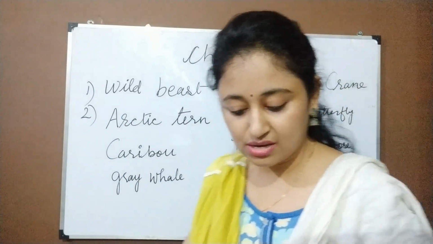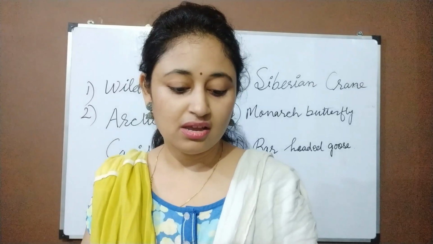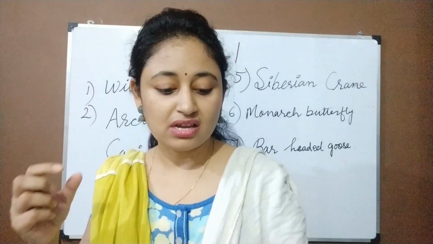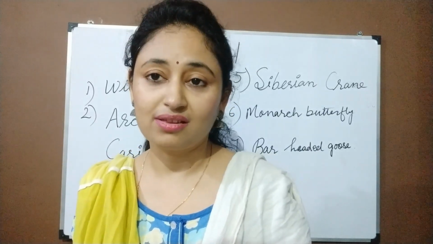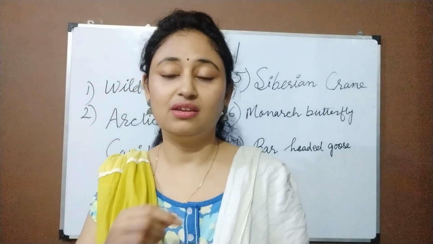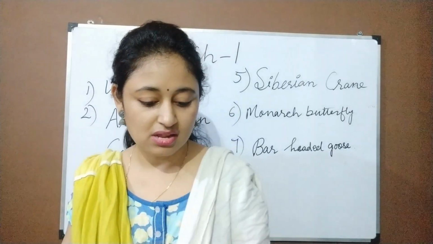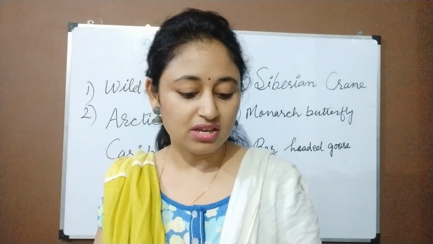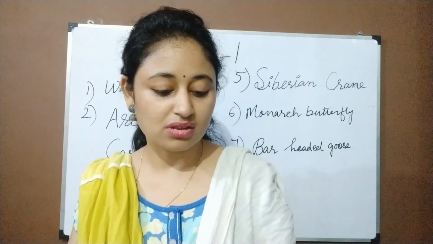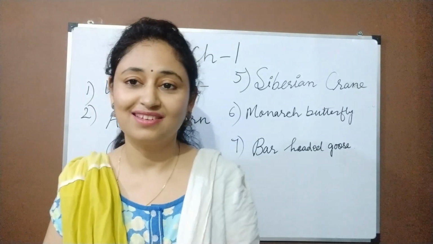The other one in the list is the second one. Dash is a medium-sized bird, but the distance it covers in its yearly migration is the longest. It's a medium-sized bird, but it covers the longest distance. From its breeding ground in the Arctic, it flies down to the South Antarctic to spend the winter and then comes back when it's summer in the Arctic.